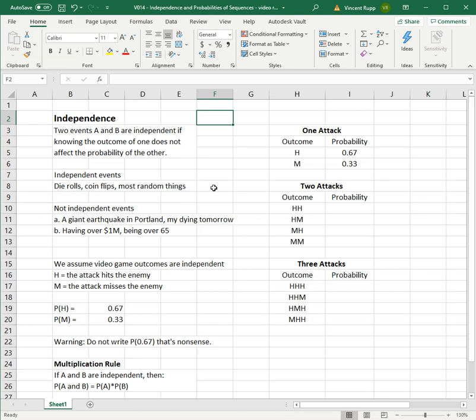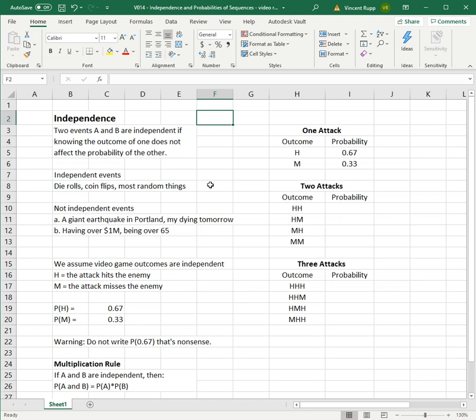And we need to use that technical definition to be most accurate in most cases. You can find other definitions online which say things like the events don't affect each other, but in some cases that doesn't really work. This is the definition to refer back to if you're not sure. So independent events, things like die rolls, we assume they're independent because knowing the outcome of one die has no bearing on what you would get on the other die. Same with coin flips. If you flip two coins and one is heads, the other still has a 50-50 chance of being heads or tails. In fact, most random outcomes, anything that's generated randomly or selected randomly, you just assume is independent because there's no reason why it wouldn't be.